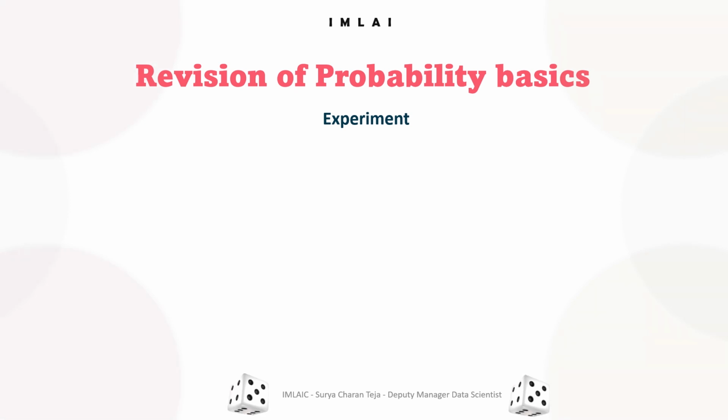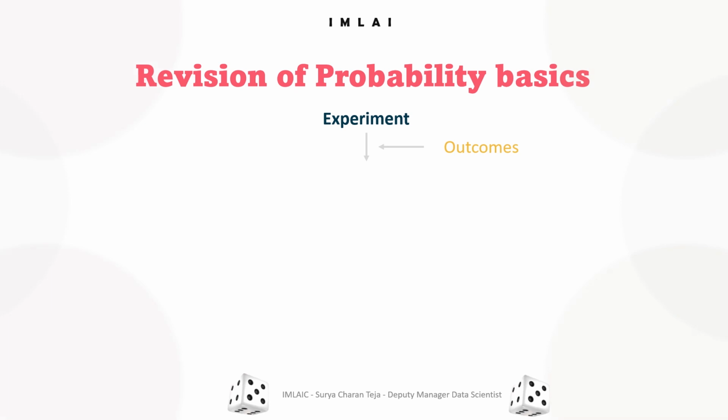When you toss a coin, what comes out is your outcome. An outcome is the result of a single trial of an experiment. For example, in tossing a coin, the outcome can be either heads or tails.